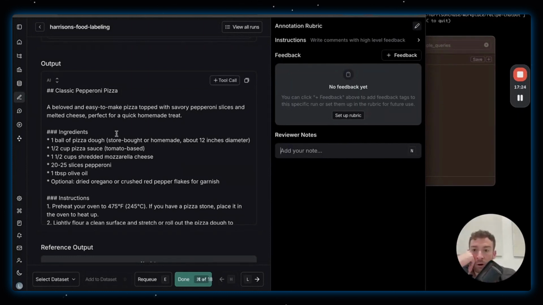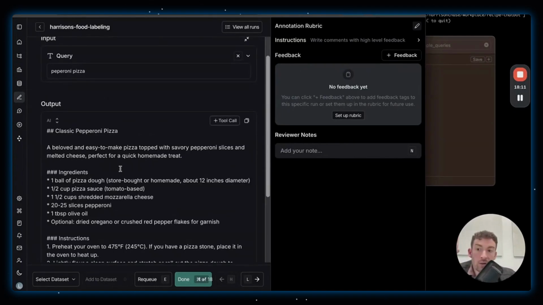So let's see, what is wrong with this data point here, with the output here? Let's say that for this, I actually want it to include recipes to make the pizza dough itself. In general, when I ask for recipes, for things like pizza and pasta, where you could make the dough or not buy the dough, I want it to always default to making the dough.